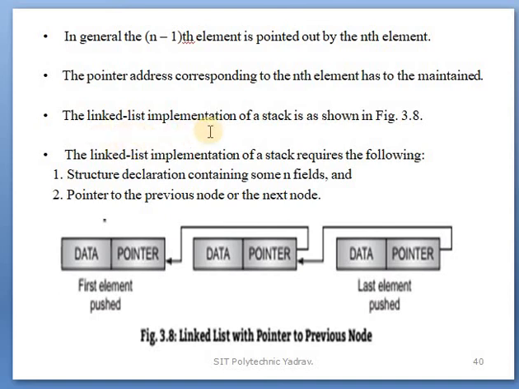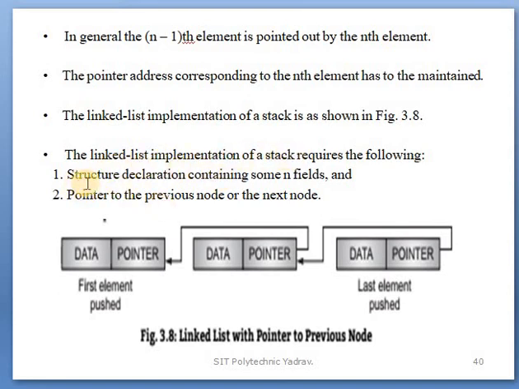After that, the linked list implementation of stack is as shown in the figure below. Okay, the linked list implementation of stack requires the following points. First, a structure declaration containing some n fields, and second, a pointer to the previous node or the next node. Okay, which points are required for linked list implementation of stack? These are the two points.